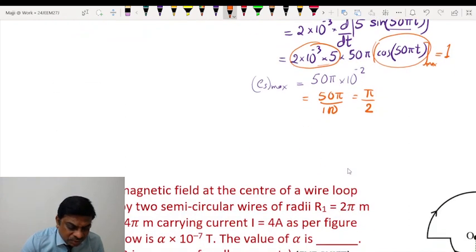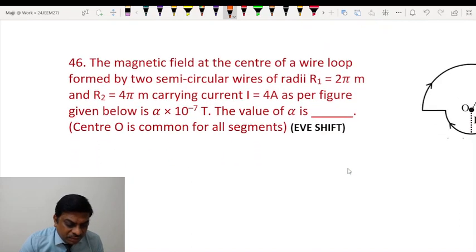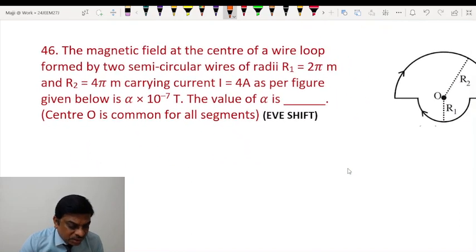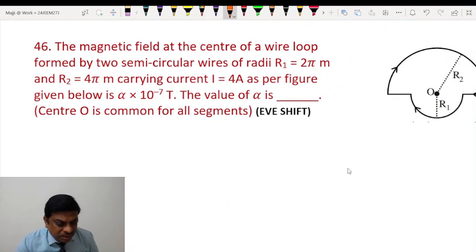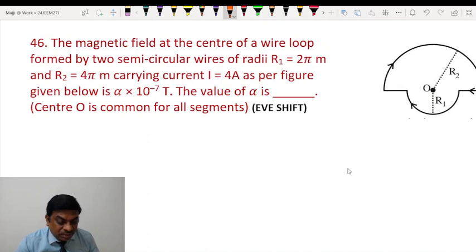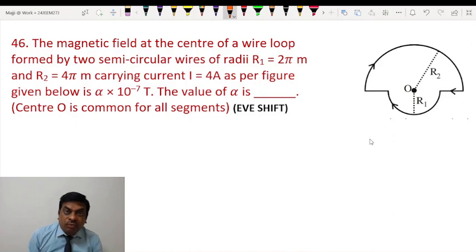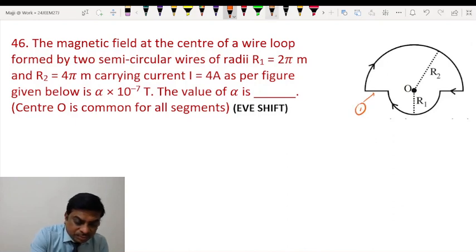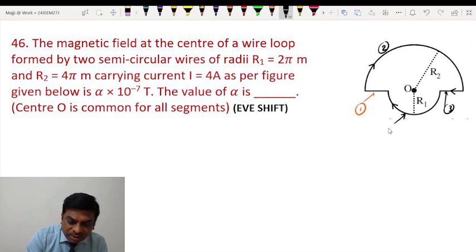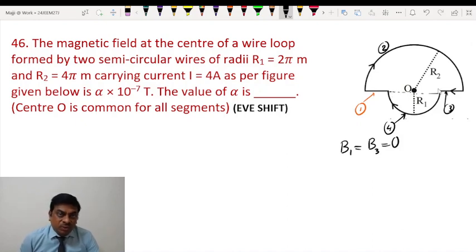Alright students, moving on to the next question. The magnetic field at the center of a wire loop formed by two semicircular wires of radius this much and this much, carrying a current of 4 ampere as per the figure given below, is this much Tesla. The value of alpha is? Now as you can see students, we have altogether 4 wires. You can number this as wire 1, this is wire 2, this straight part as wire 3 and this semicircular part as wire 4. The magnetic field due to wire 1 and wire 3 will be 0 here because the point happens to lie on the axis of these wires. As you know students, the magnetic field exactly on the axis of a straight wire is 0.